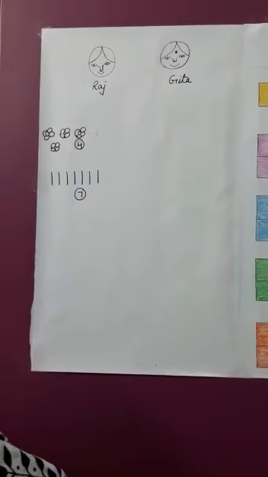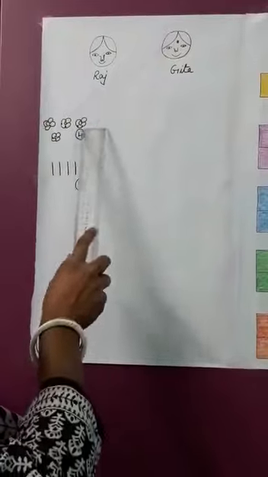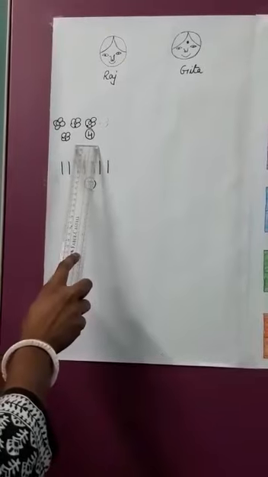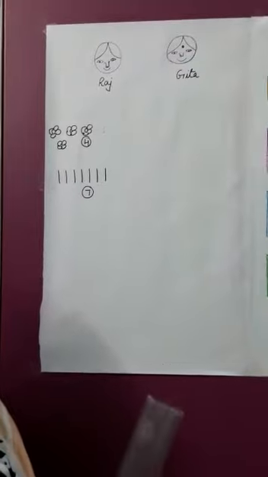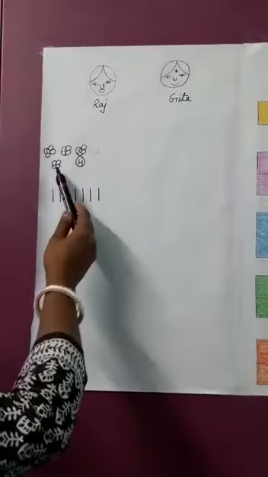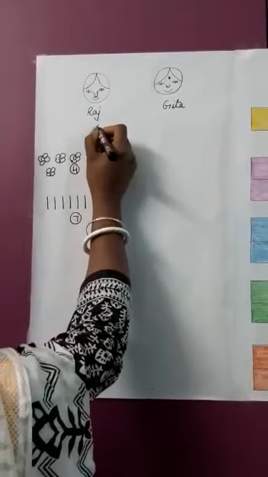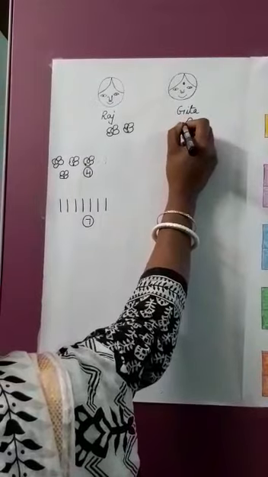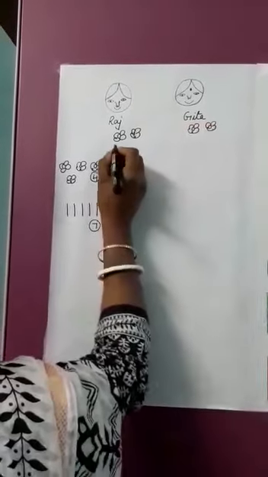Now there are some flowers here. How many flowers? 1, 2, 3 and 4 flowers. Now Raj and Geeta want to divide it or distribute it or share it equally. So how will they share it? There are 4 flowers. So Raj will get 2 flowers and Geeta will get another 2 flowers. So both are getting an equal number, 2 and 2, 4 flowers.